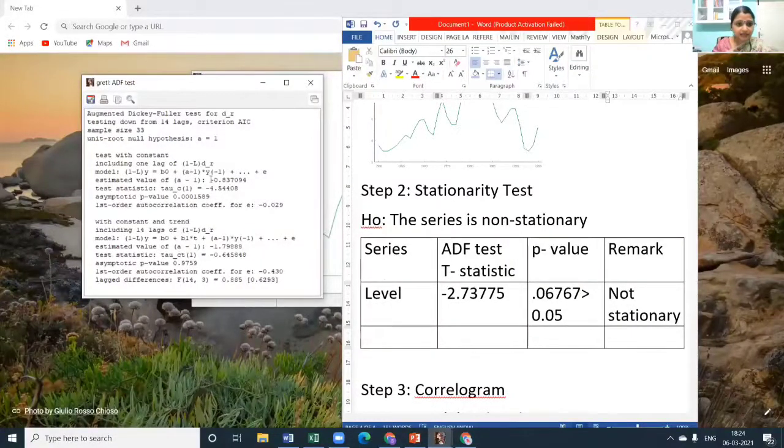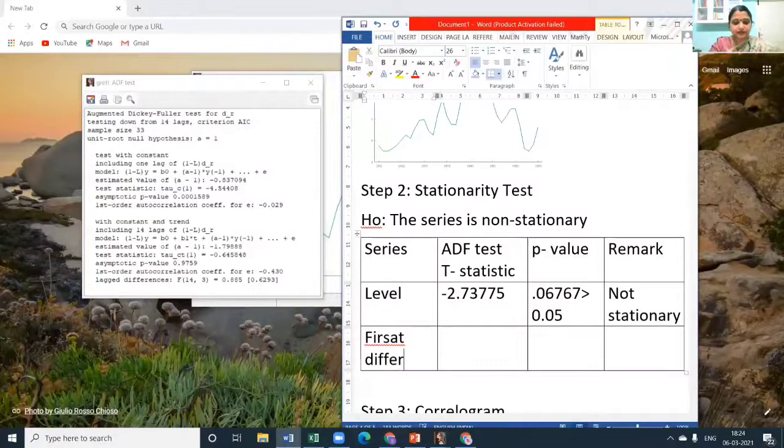So here I think we are getting something helpful at the first difference. At first difference we are getting it proper. What is the test statistic value? Now it is minus 4.54408, with a p-value which is very much feasible for us, 0.01231589.